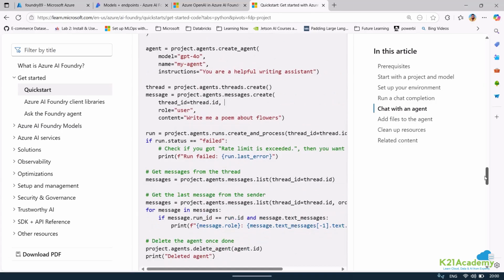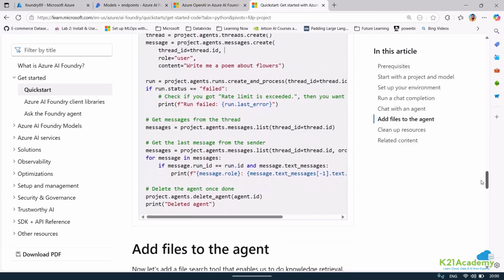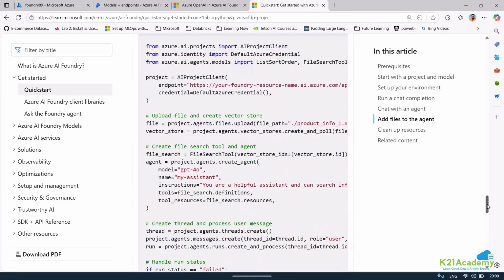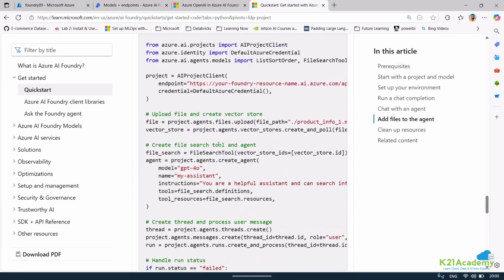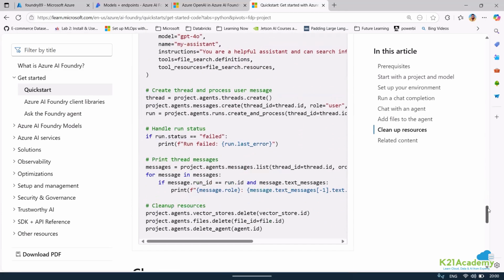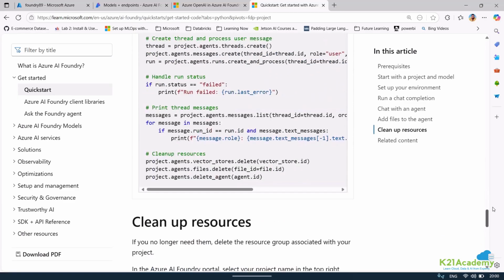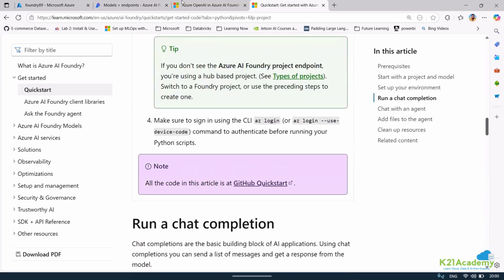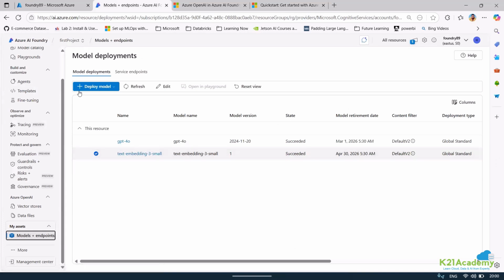In this case, where we are using an agent just to write a poem about flowers, it may not be that helpful, but adding a file and being able to add tools and connect to them can be one of the things. We are not looking into this today, but if we want, we can have a separate session for agents also. Taking you ahead, we now have these two aspects created.